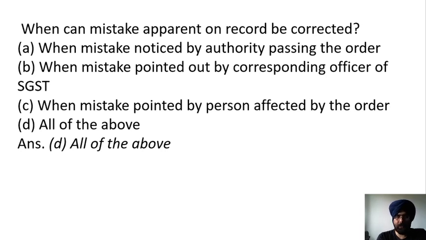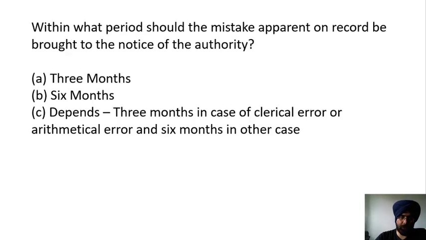So mistakes which are apparent on the face of the record can be corrected when it is being noticed by the authority who has passed the order, whether the GST authority or the revision authority or any other authority who has passed the order. If it finds out that there is a mistake in the order, then it can be rectified. Or when the mistake is pointed out by the corresponding officer of the GST, if the GST officer notices that the order has not been correctly made, there is a mistake, then it can be ordered to be corrected. Or when the mistake is pointed out by the person affected by the order, in all those cases the mistake can be corrected.